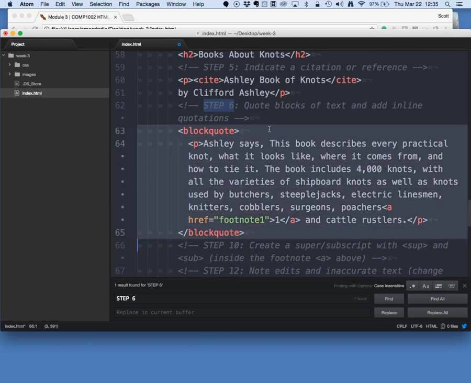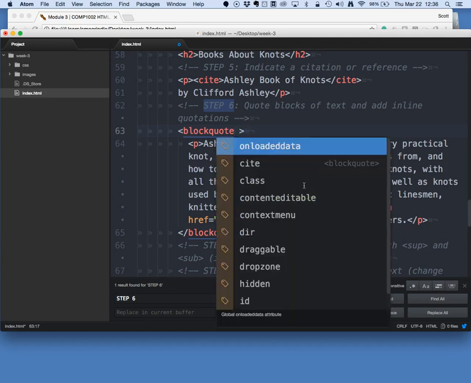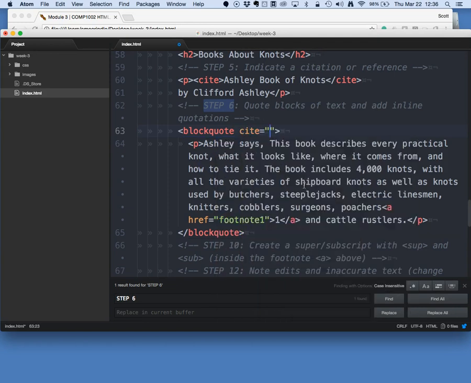That blockquote element would surround a number of paragraphs, lists or other elements, and this indicates that this entire block of content is a quote taken from elsewhere. The way to attribute that content is to use the cite attribute inside the start blockquote tag, and in here we would have a URL or address, ashleyknots.com.